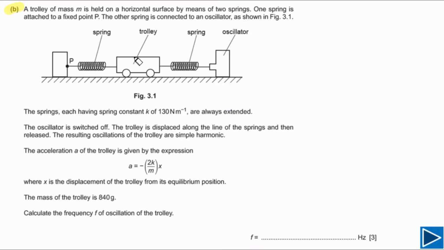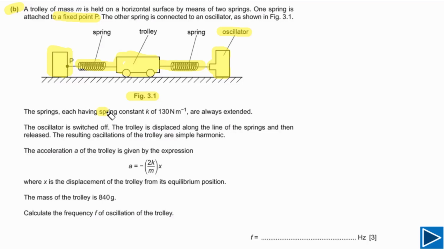For part B, a spring mass system is given. As you can see in this figure 3.1, one oscillator is attached at this point. So this is our oscillator. Then a spring is attached. This spring is attached with the oscillator and the trolley. After the trolley, there is another spring, and this spring is attached with the trolley, and it is also attached with the fixed point. So this is the fixed point. As you can see, it is given in the question, attached to a fixed point P, meaning it cannot move.